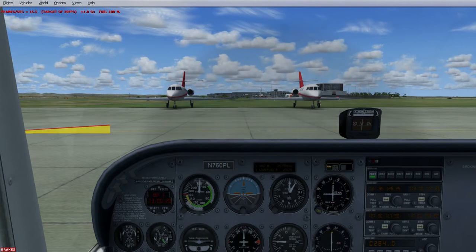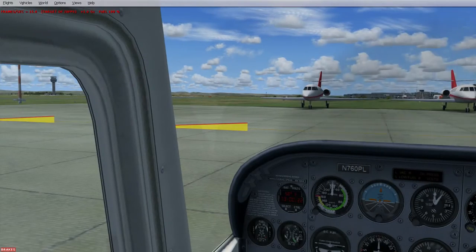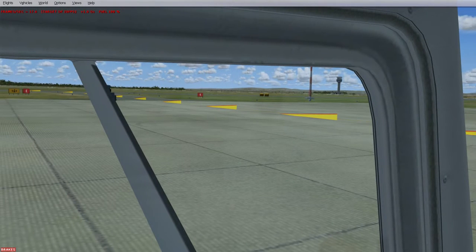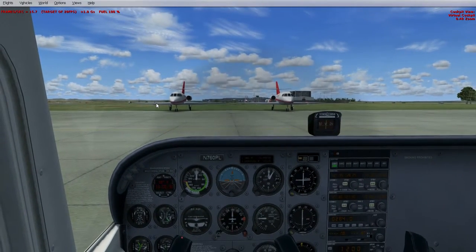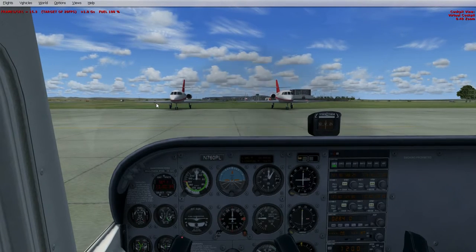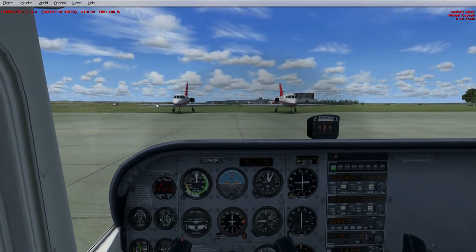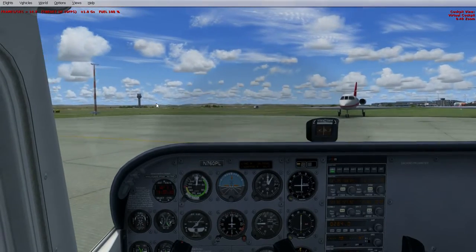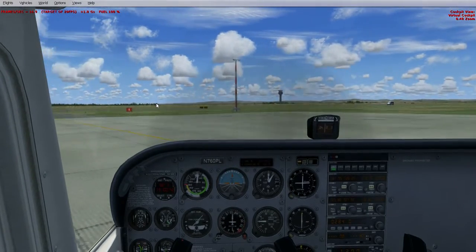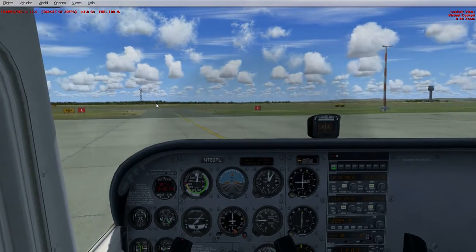Okay, now we can turn something on called progressive taxi, which basically directs us the right way, but I'm going to keep that turned off. That's also in the ATC menu. Okay, so off we go. So you just pull the throttle forward slightly, using the rudder pedals to turn left.